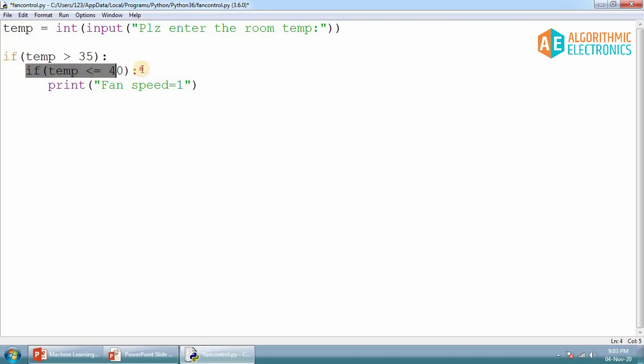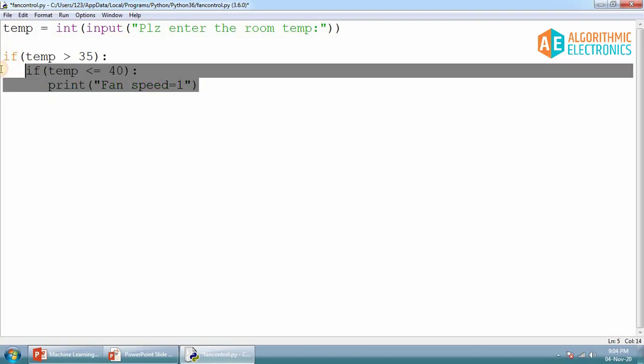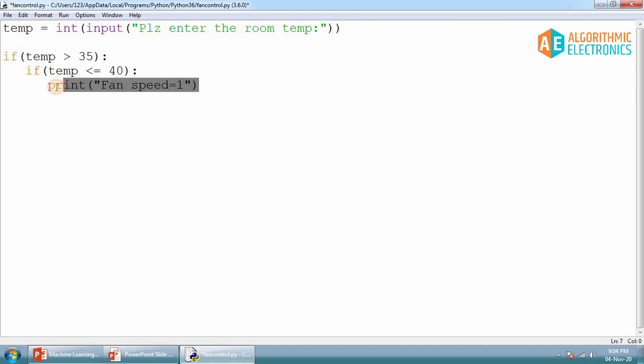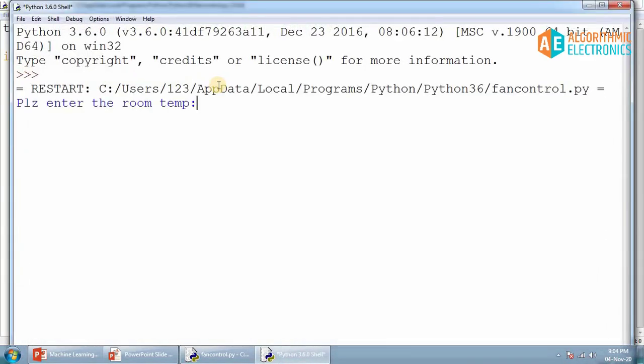Now this if statement is part of this if statement, and this statement is part of this inner if statement. So this entire thing is part of the outer if statement, and this is another if statement having one single statement. Now again we will check whether temperature is less than or equal to 40, and in that case the fan speed should be 1.